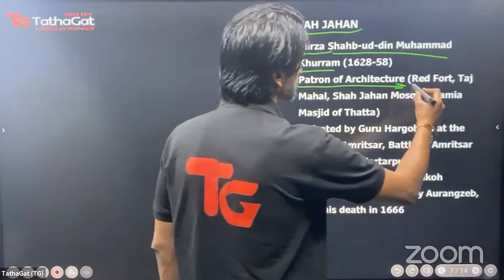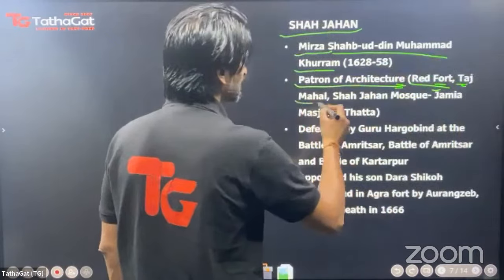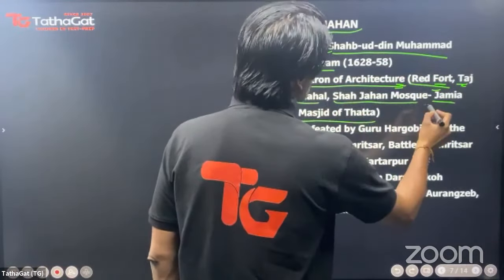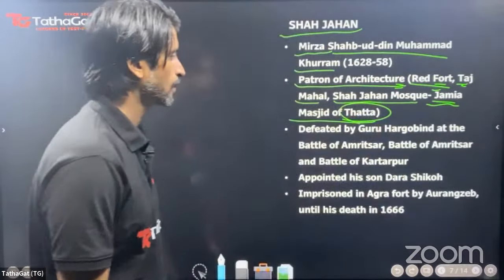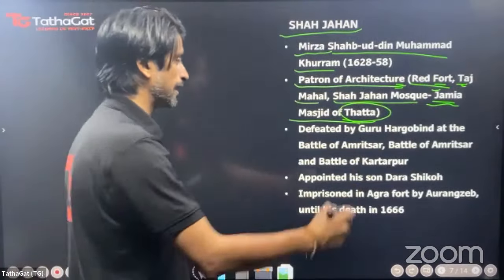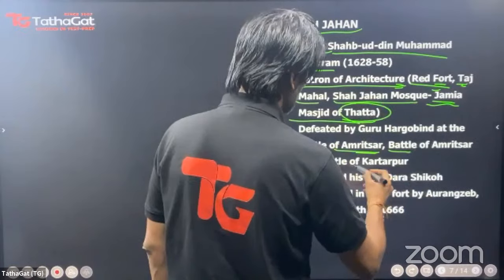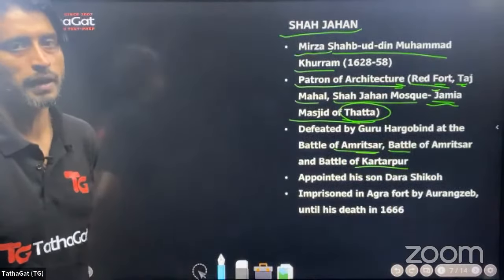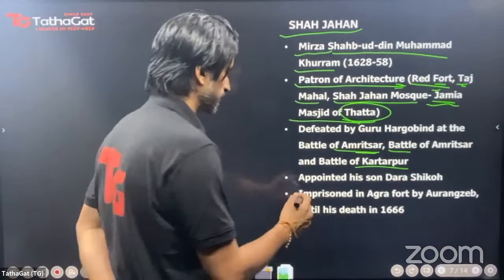And to his cap, we add the feathers of building the Red Fort, the Taj Mahal, the Shahjahani Mosque, or the Jamia Masjid of Thatta. Now, he was at one point defeated by Guru Hargobind at the Battle of Amritsar and the Battle of Kartarpur. These were the two battles where Shah Jahan was defeated by Guru Hargobind.